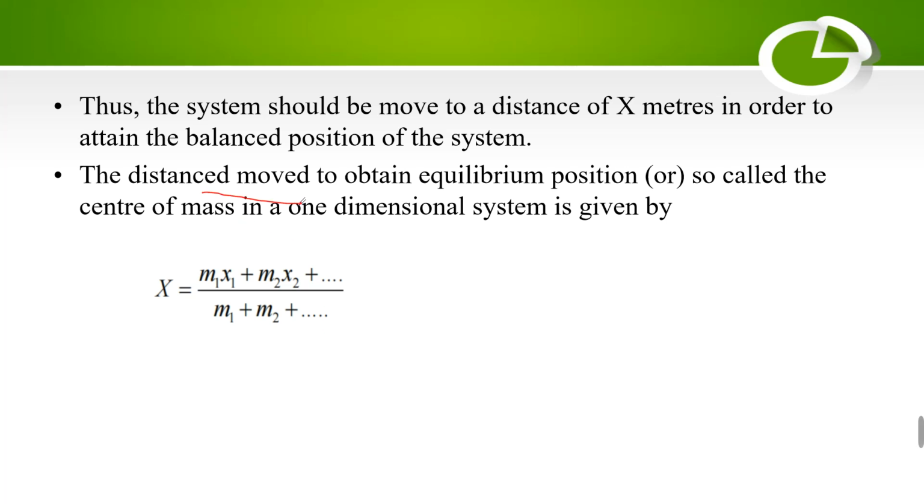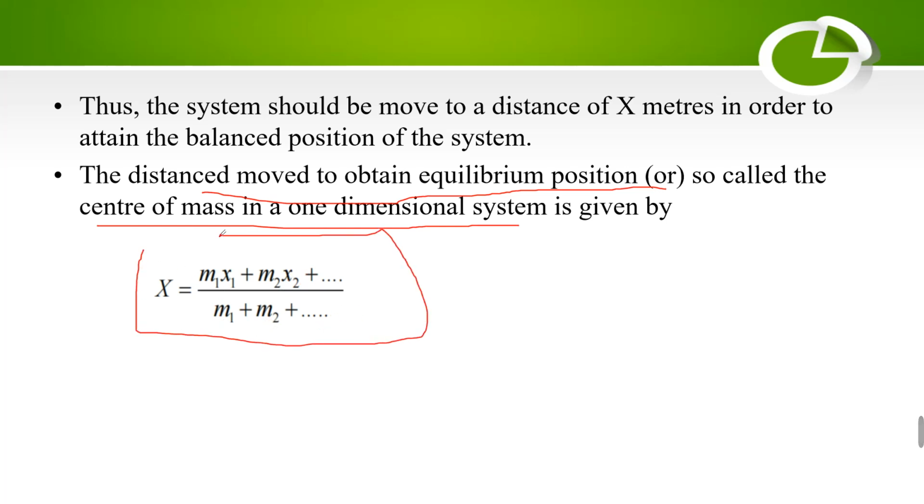So the distance moved to obtain an equilibrium position is called the center of mass in a one-dimensional system, and it is given by the formula X is equal to m1 x1 plus m2 x2 plus etc. divided by m1 plus m2 plus etc. This is the formula to calculate the center of mass in a one-dimensional system.